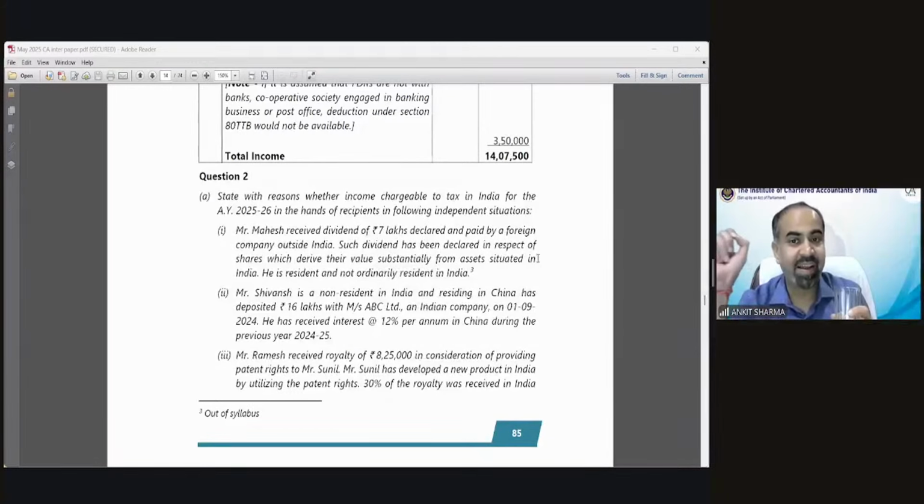Status is resident and not ordinary resident in India. So how would you be able to answer this question correctly? You have to think that he is a resident and not ordinary resident. So first of all, apply the provision. Just think about it, in case of resident and not ordinary resident, what kind of income can be taxed? And if the income given in point number 1 does fall in that category, then we are going to tax it, else we will skip it.